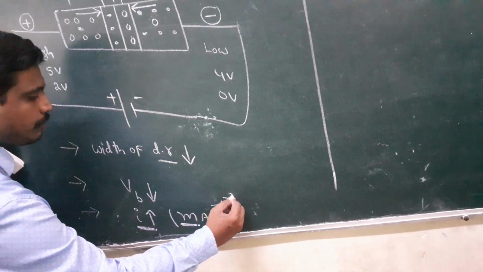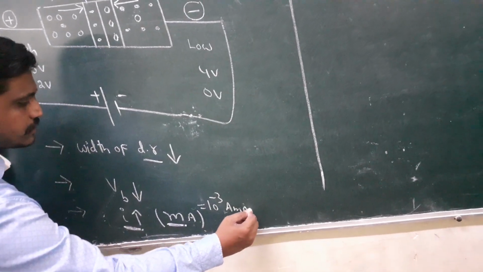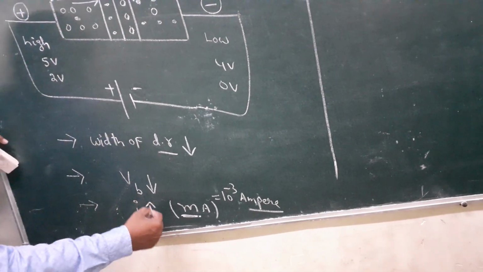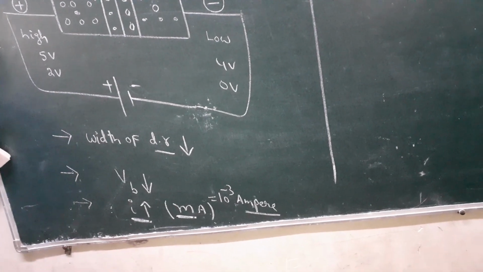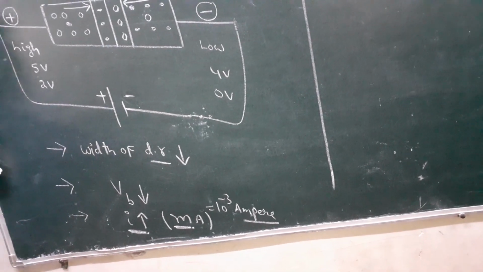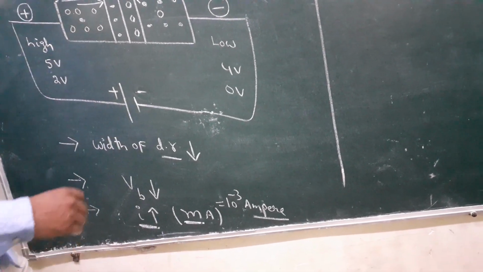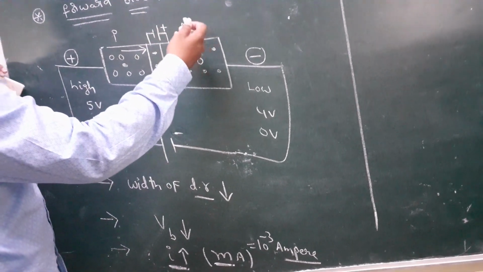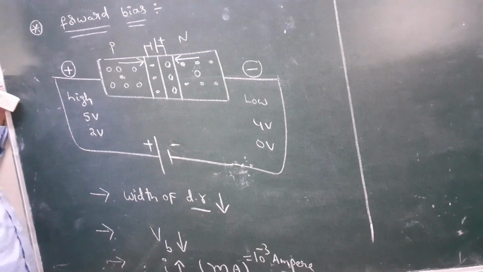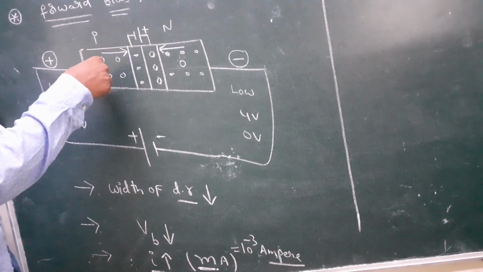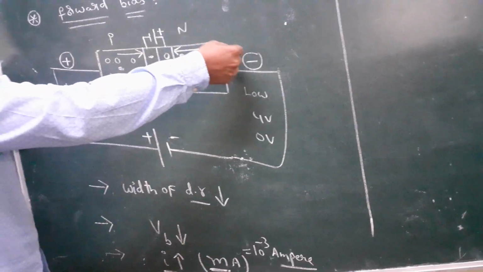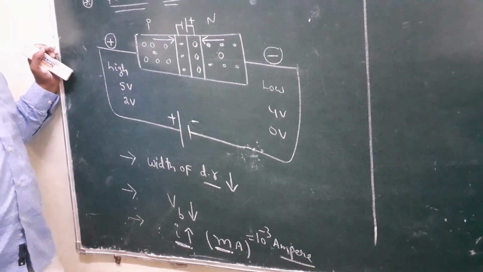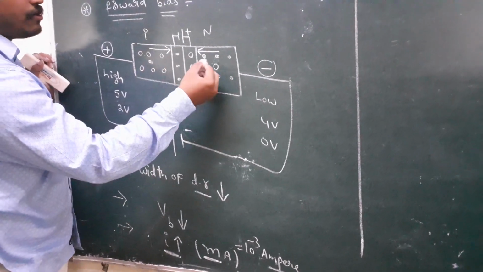Milli means 10 power minus 3 amperes. What is the unit of current? Ampere. Here these currents are measured by using a milliammeter. Actually, in this forward bias, current is produced due to majority charge carriers in the P region and majority charge carriers in the N region. But because of the applied potential difference, some heat is also generated. Heat is a form of energy. That's why minority carriers also jump across the junction.